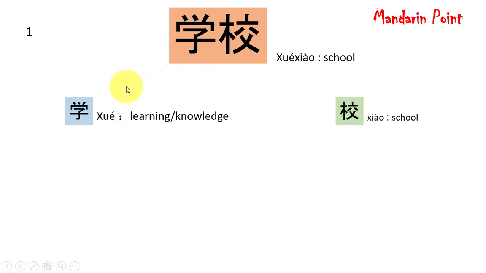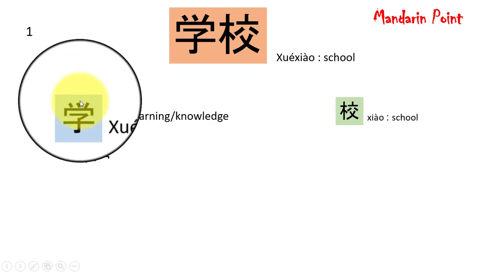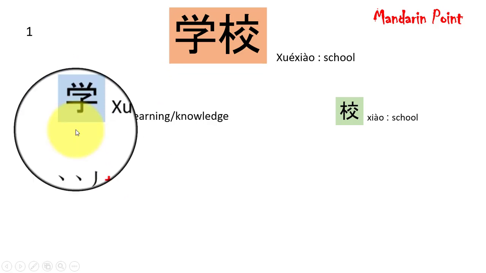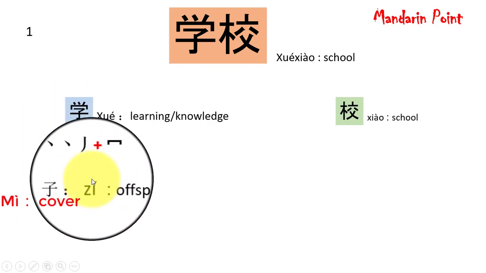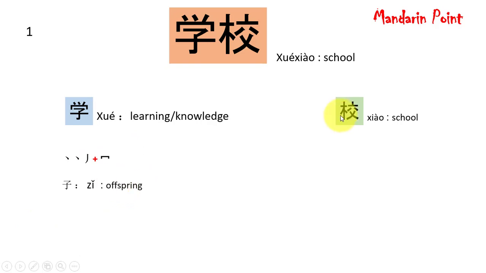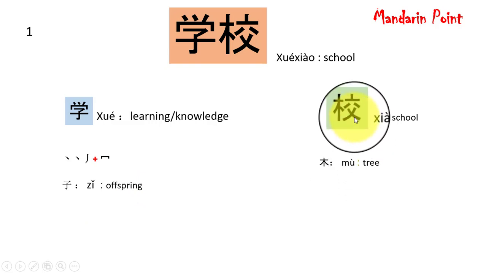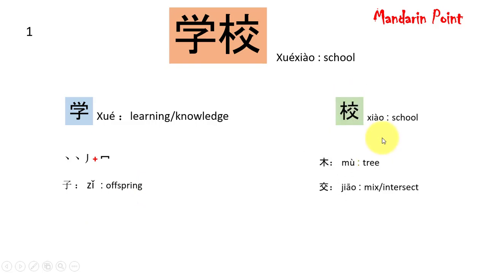Let's simplify both of these characters further. On the top of this xue, here we have this tian and pie, while this one is mi meaning cover. At the bottom side we have this zi, meaning offspring or child, while this xiao can be decomposed into its left component mu meaning tree, while this one is jiao meaning mix or intersect or exchange. This one can further be simplified. On the top we have liu meaning 6, while on the lower side we have yi meaning to govern. So we can see that this xiao is composed of mu, liu and yi.